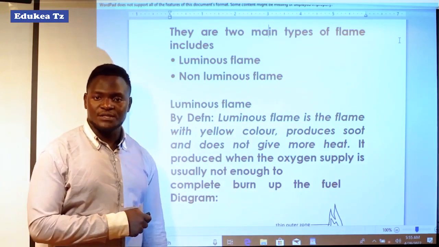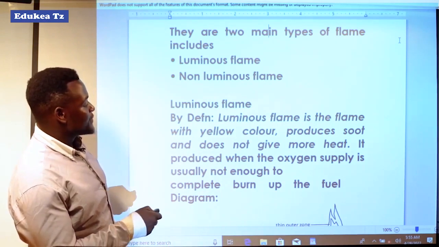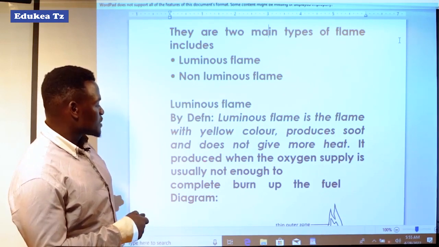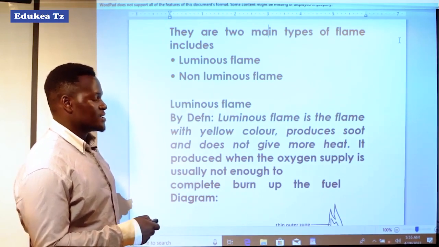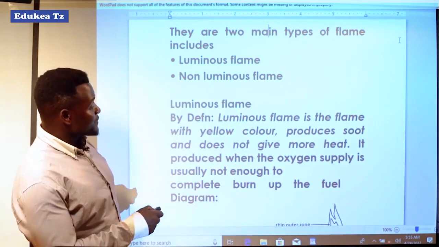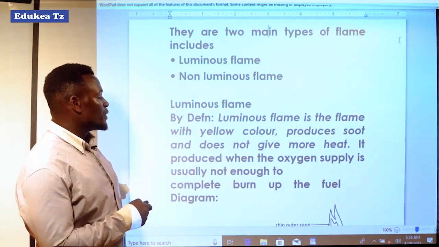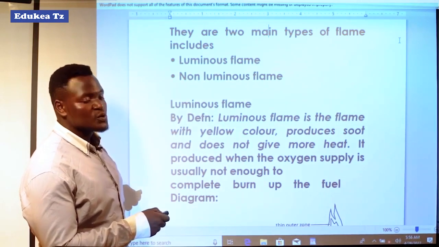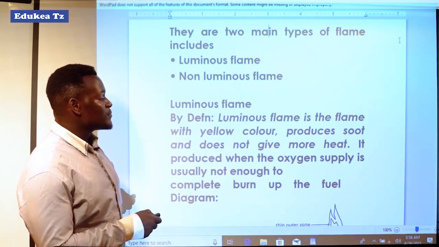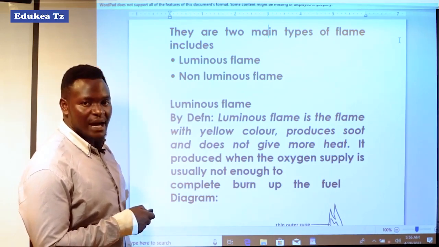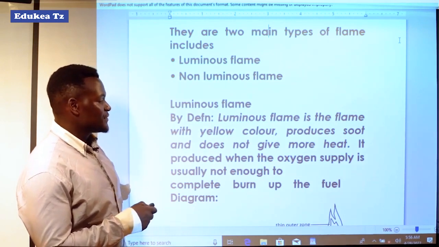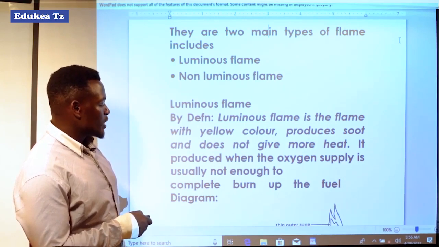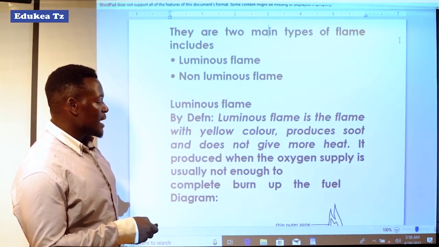Now by definition, what is luminous flame? Luminous flame is the flame with yellow color, produces soot and does not give more heat. Can you see? We say that this is the flame with yellow color, and it also produces soot and does not give more heat. These are the features of luminous flame. It is produced when the oxygen supply is usually not enough to completely burn up the fuel.